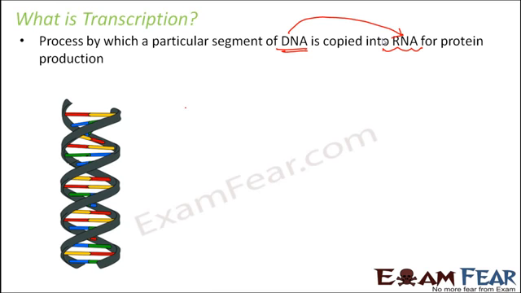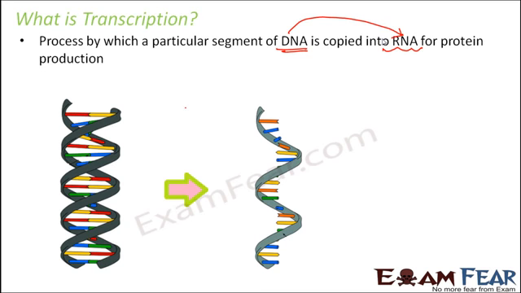If we want that to happen, then the information stored in DNA needs to be expressed. And for expressing that information, proteins need to be synthesized accordingly. And for that protein synthesis, RNA has to be created, and that RNA will code for protein synthesis. So transcription will tell you how we can get a copy of RNA from a particular segment of DNA.